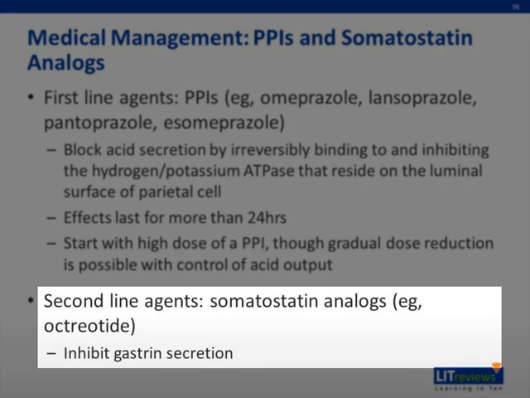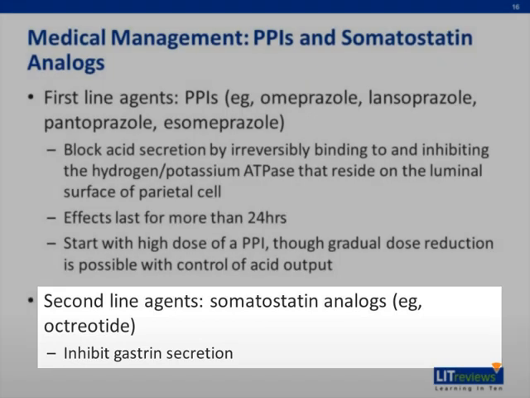While PPIs are unable to control gastric acid secretion, somatostatin analogs such as octreotide can inhibit secretion of gastrin. However, due to the unpredictability of the response, they are not first-line agents for symptomatic patients with hypergastrinemia.